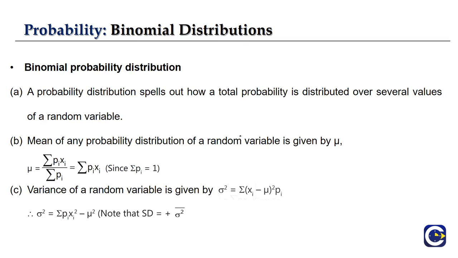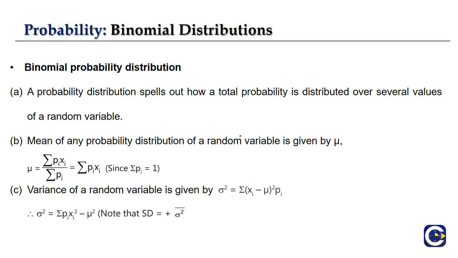Now we get into the binomial probability distribution. A probability distribution spells out how a total probability is distributed over several values of a random variable. For example, for a certain sample space with some number of events, the sum of the probabilities of all those events should always be equal to 1.